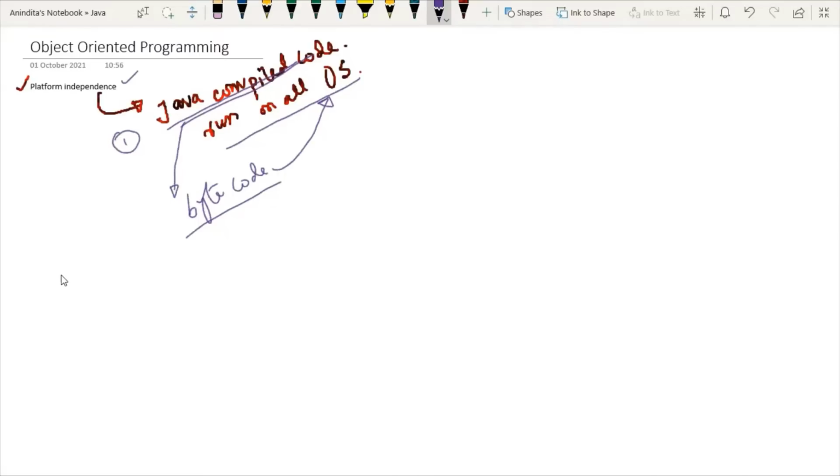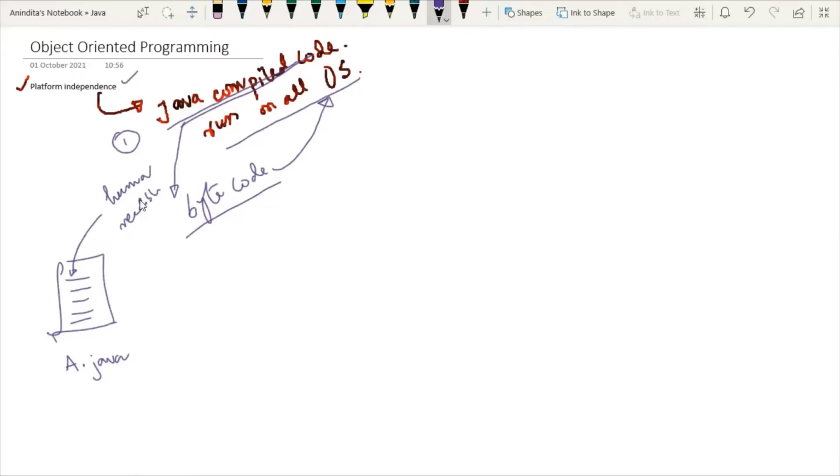So the first step is, say this is our source code. Since I'm talking about the Java programming language, say I'm writing the file name as A and the extension will be .java, and we have some piece of instructions written over here. Whatever words and phrases we are using in this source code, they are human readable.